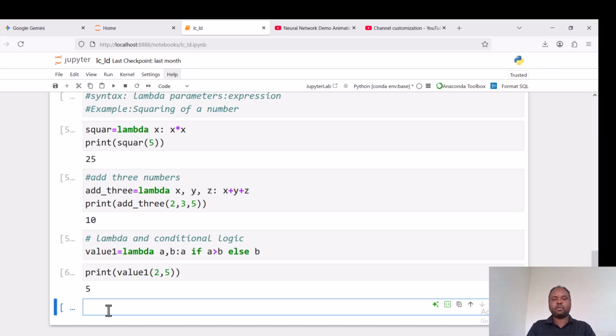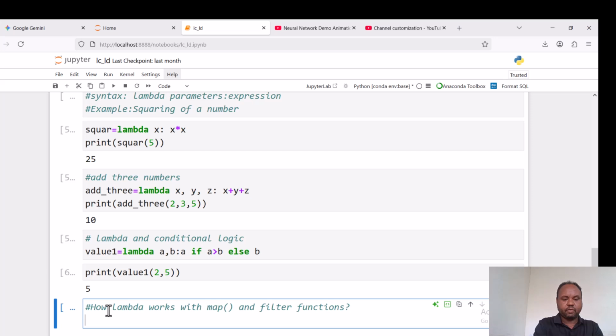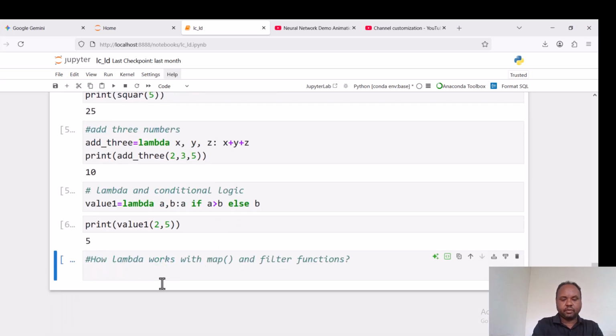The other consideration with this tutorial is how lambda works with other relevant functions such as the map function, filter function, and sorted function too. How lambda works with map function and filter function.